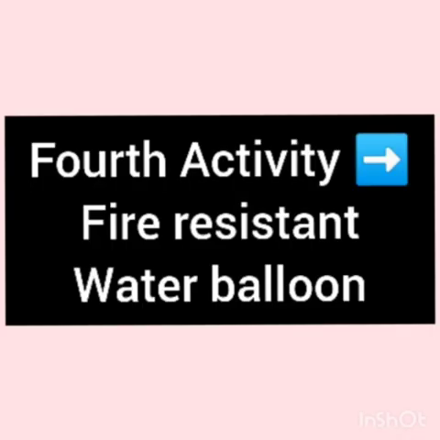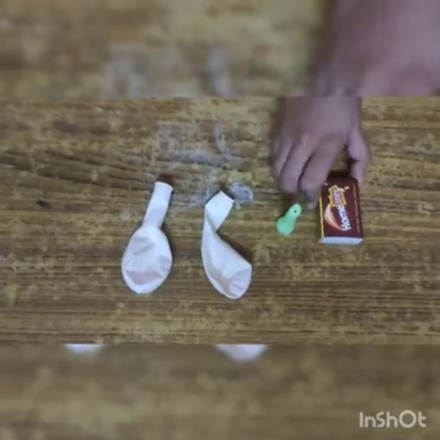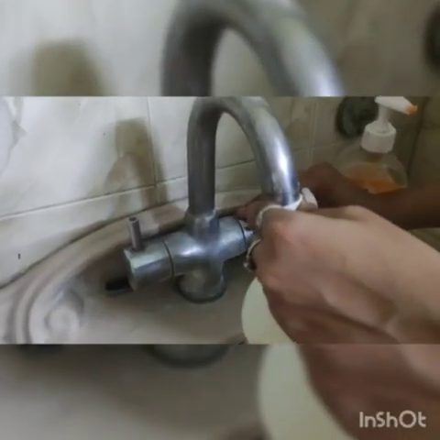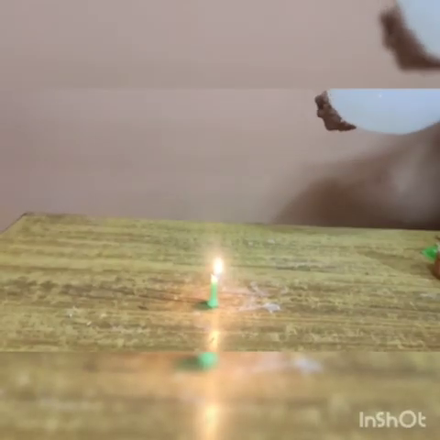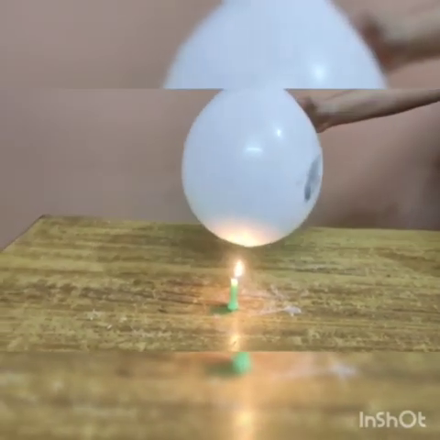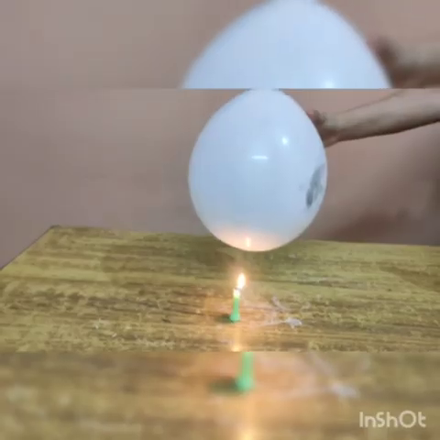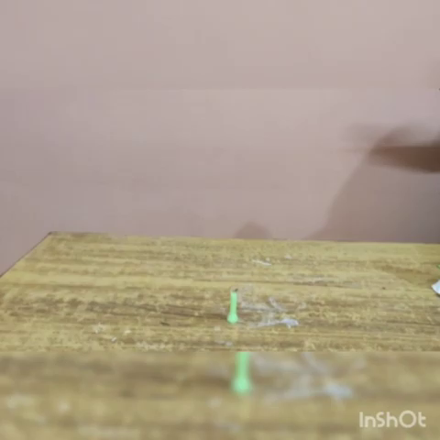The fourth activity is the fire resistant water balloon. In this activity we need a couple of balloons, a candle and a matchstick. First we inflate one balloon with air only and inflate another balloon having some water in it. Now bring the first balloon, in which air is filled, near the flame of the candle and watch what happens. The balloon bursts as it comes in contact with the flame of the candle.